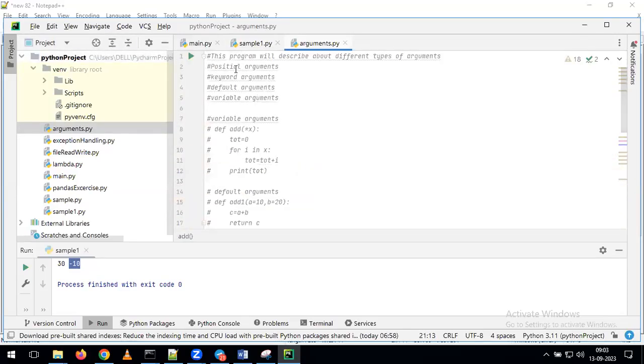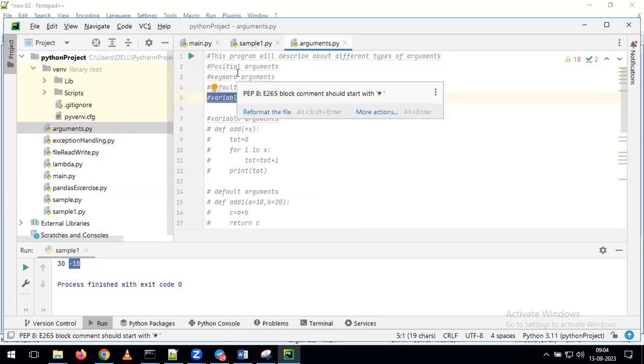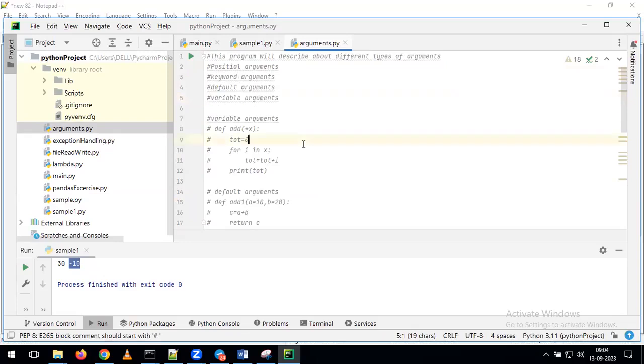So we have a total of 4 different types of arguments. The first type we can call positional arguments. The second type we can call keyword arguments. The third type we can call default arguments. And the fourth type we can call variable arguments. So the total is 4 different types of arguments: positional, keyword, default, and variable.